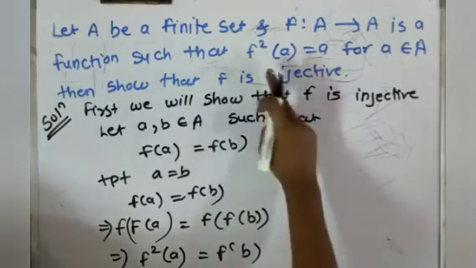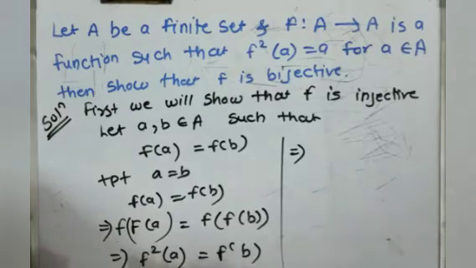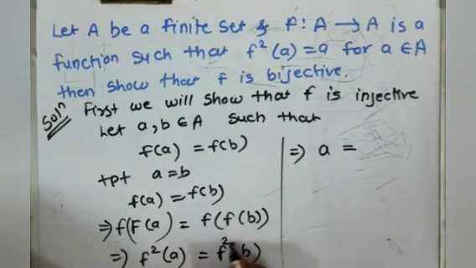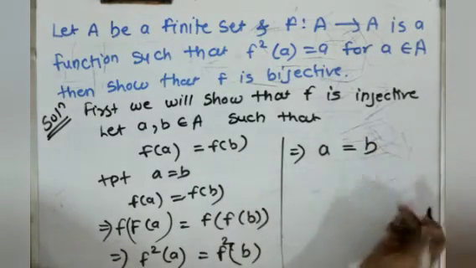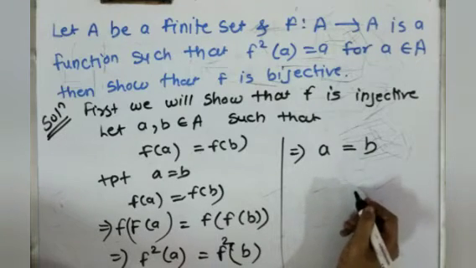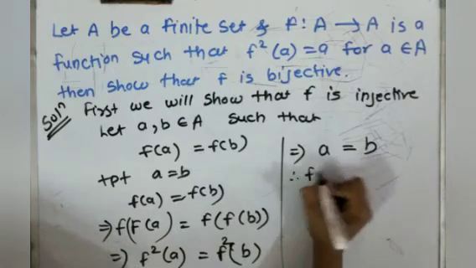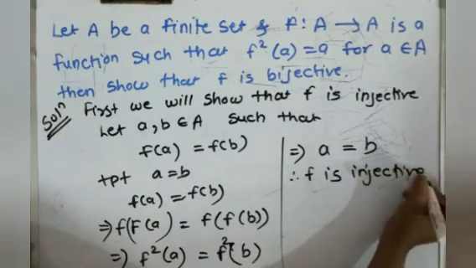Now as we know that f squared of a is a, the LHS will be a. Same way, f squared of b is also b. So we have proved that if f of a equals f of b, then a equals b. So we can say that f is injective. Right?